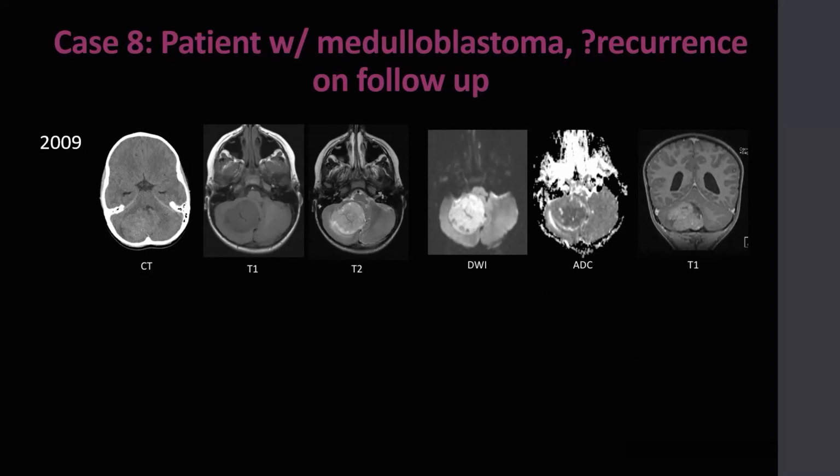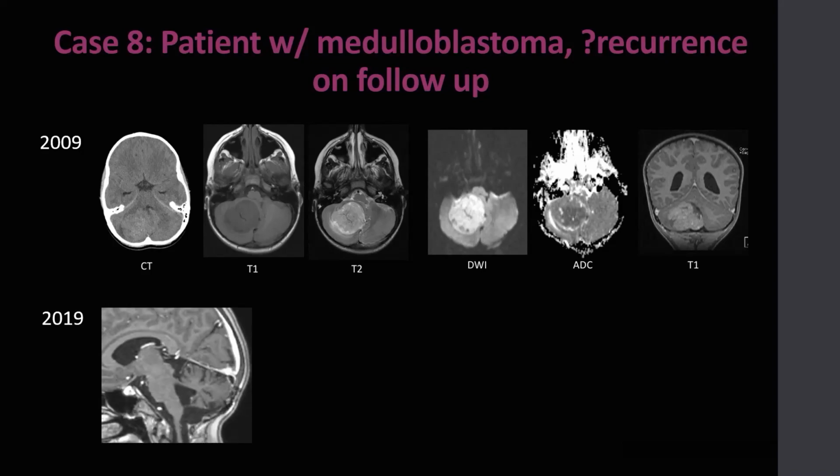Case 8 is a patient with medulloblastoma with possible recurrence on follow-up imaging. You can see on the initial imaging in 2009 that the patient presented with a posterior fossa mass, which enhances post-contrast and is avidly restricting diffusion, typical for a medulloblastoma. No evidence of spinal metastases were identified at the time.